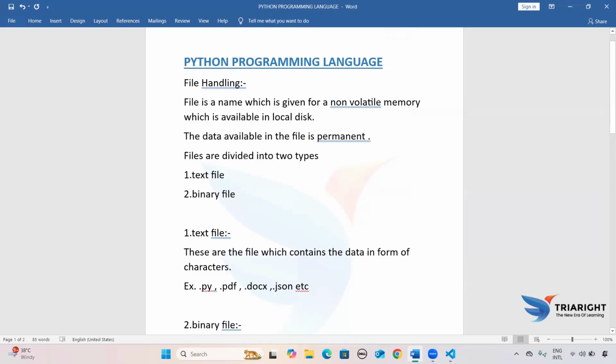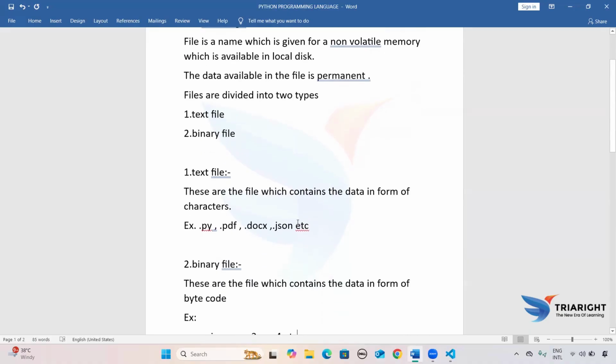Now we are trying to understand file handling. File handling is the process of opening a file, performing some operation, and closing it. Suppose I have a text file and I want to open it and perform some operation. We are going to see what the different types of operations are.